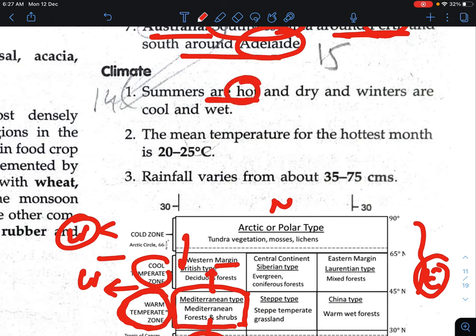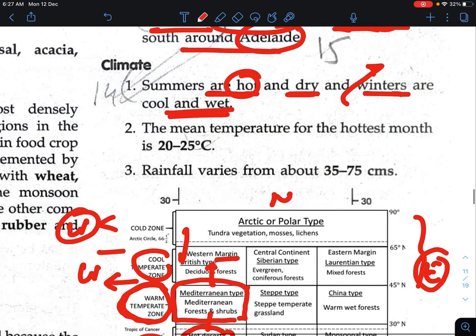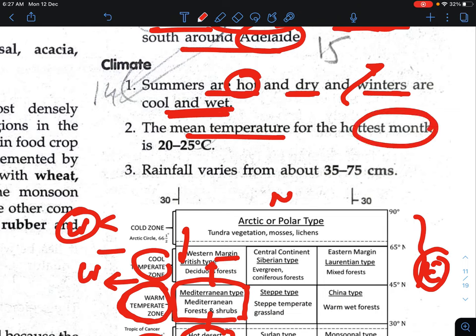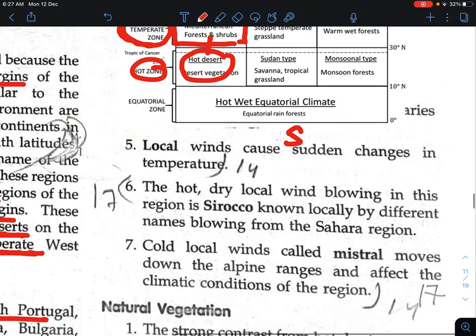About the climate, the summers are hot and dry, but winters are cool and wet, because in winter we generally get rainfall due to the Mediterranean type of climate. Now, what is the mean temperature of the hottest month? That is about 20 to 25 degrees Celsius, and the rainfall varies from 35 to 75 centimeters. This means this area receives very little rainfall.